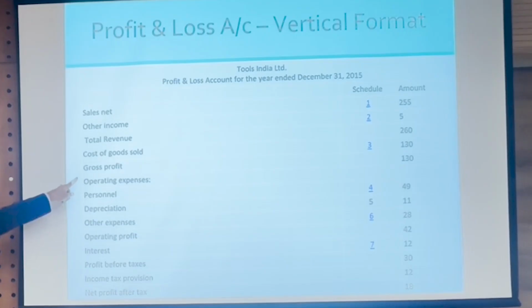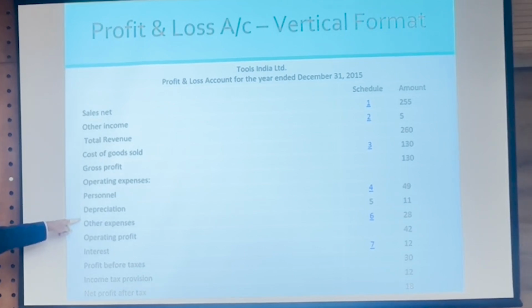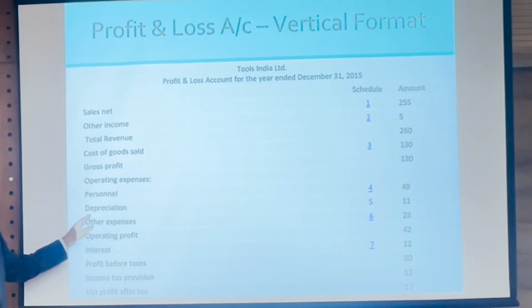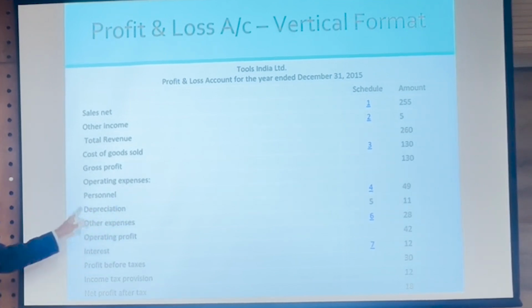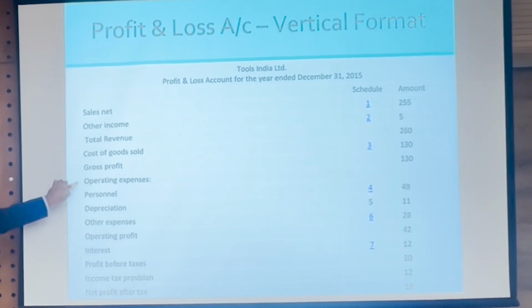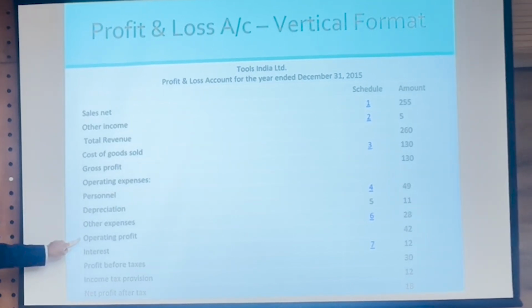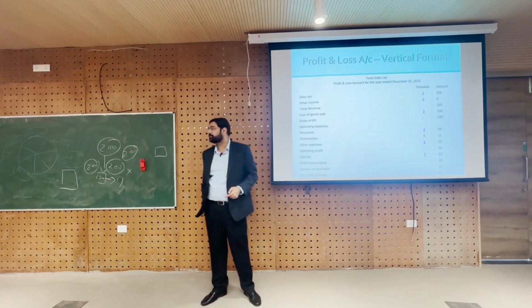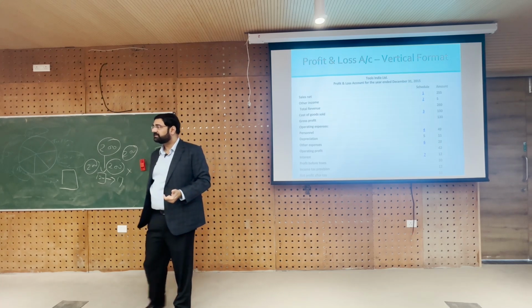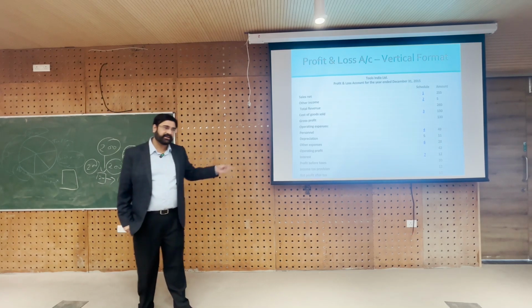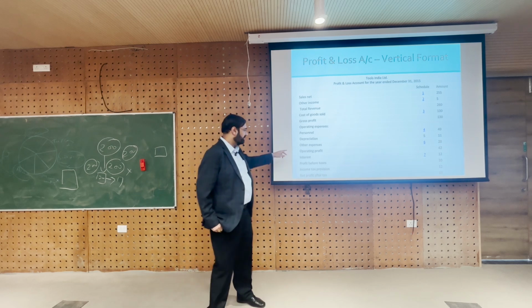So, operating expenses: personnel, depreciation, other expenses. We have put everything else under other expenses. So, operating expenses are these three. Gross profit minus combined operating expenses gives us operating profit. The other name for operating profit is EBIT. What is the other name for operating profit? EBIT. It is coming up in one of the slides.